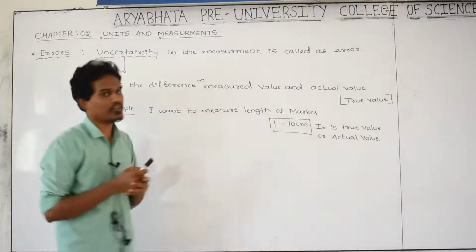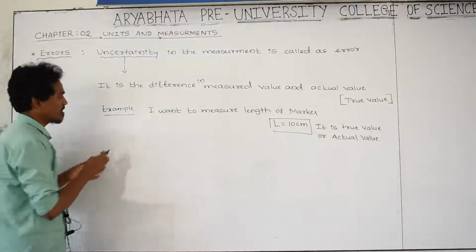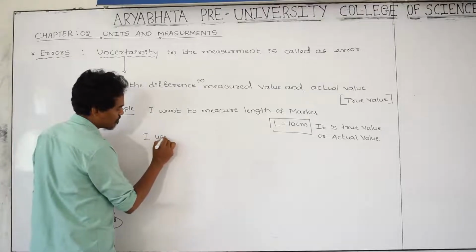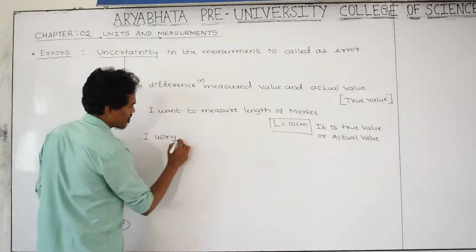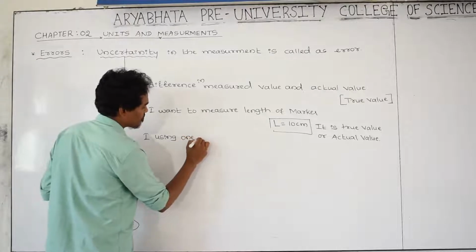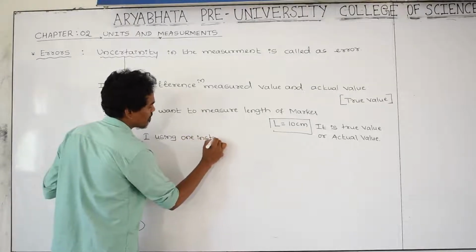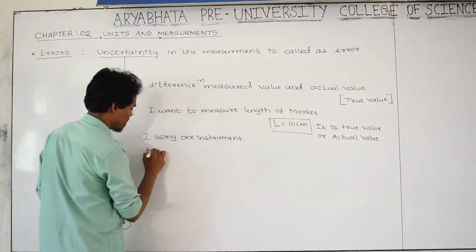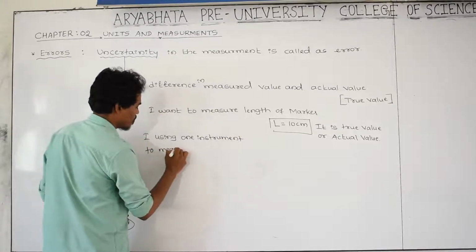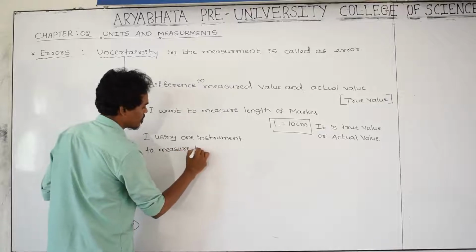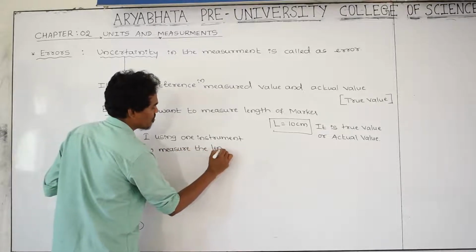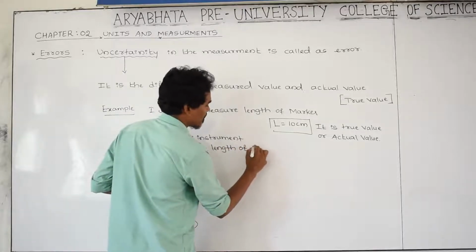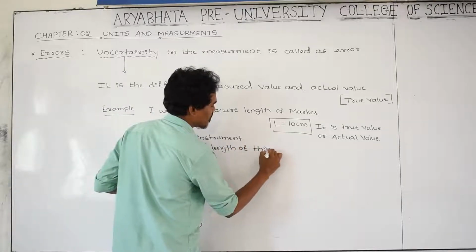And what is the measured value? Let us take what I am doing. I am using one instrument to measure the length of this marker.